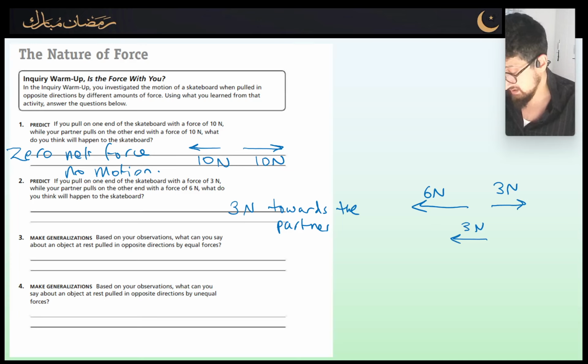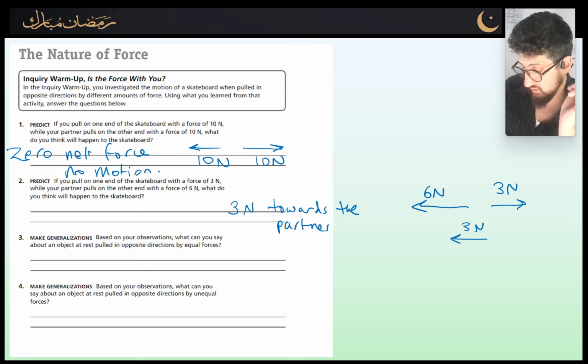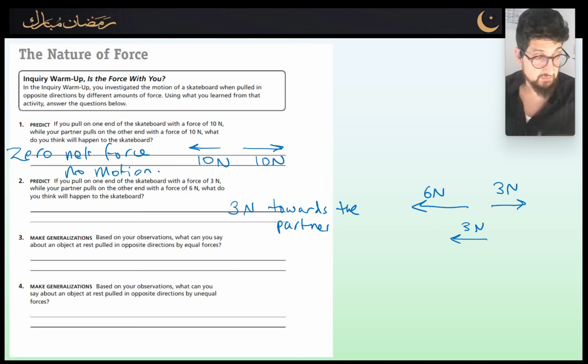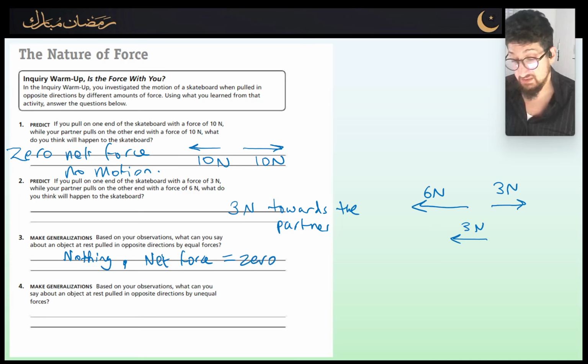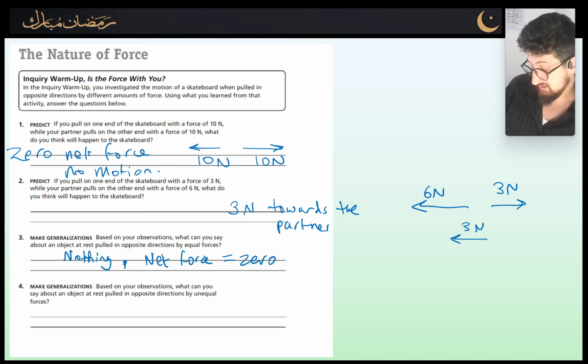Question 3 says, make generalizations. Based on your observations, what can you say about an object at rest that's pulled in opposite directions by equal forces? We already know what's going to happen. Nothing's going to happen. Why not? Because net force equals 0. They cancel each other out. Everything's in equilibrium. And the final question says, based on your observations, what can you say about an object at rest pulled in opposite directions by unequal forces?